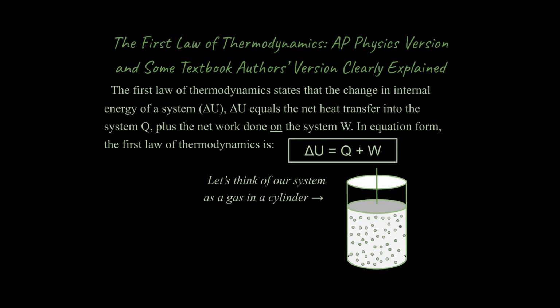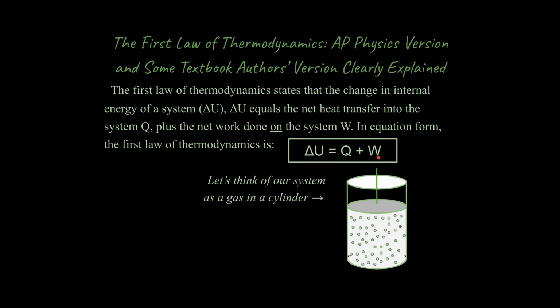We can define our system in contrast to the environment, the surrounding environment. And we also know that energy is neither created nor destroyed. It just changes forms and goes from one object to another, so to speak. So if the system is gaining energy, then the environment must be losing energy. And if the system is losing energy, then the environment must be gaining energy.